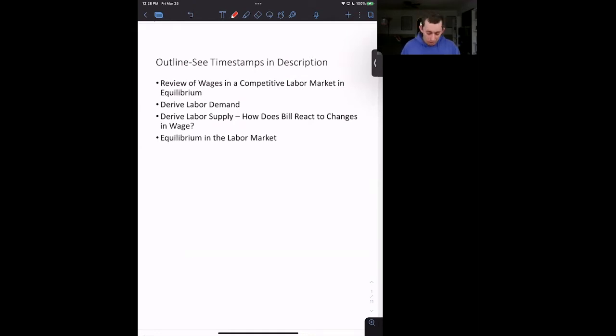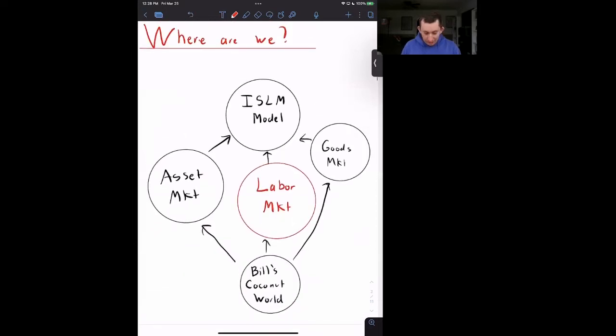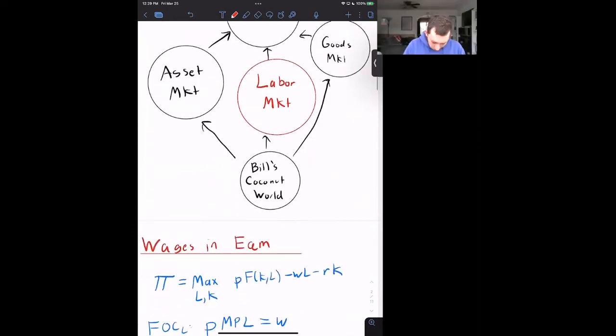Timestamps are below. Before we get into it, I just want to take a quick second and take a recap of where we are. So we did Bill's Coconut World intro in a previous video, and what we are trying to do is build up this ISLM model. This ISLM model, remember, is three markets: the asset market, the labor market, and the goods market. And today we are going to be talking about the labor market. We'll talk about the asset market and the goods market in other videos. So let's get into it.